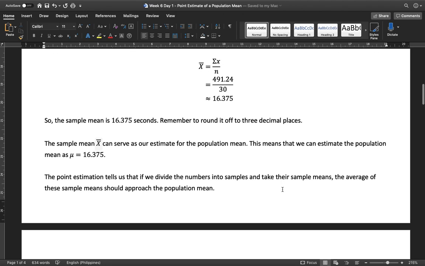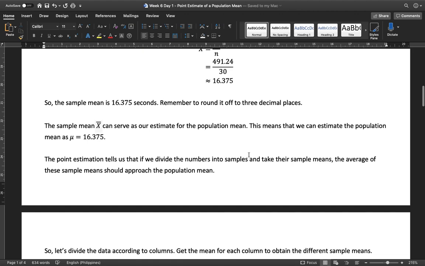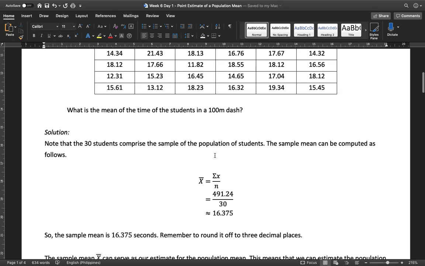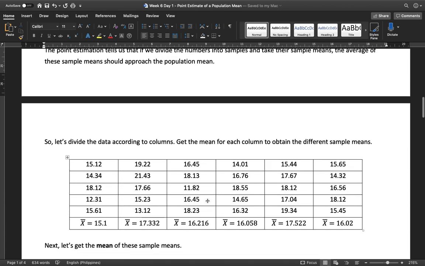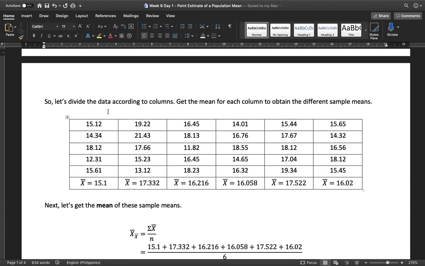Now, the point estimate also tells us that if we divide the data into samples and take their sample means, the average of the sample means should approach the population mean. So we can have another approach in estimating the population mean. Aside from adding all of these numbers, we can divide the data this way. I split the data per column: column 1, column 2, up to column 6. I'll take them as individual samples, and let's determine the sample mean for each.